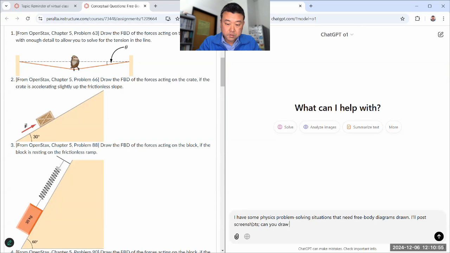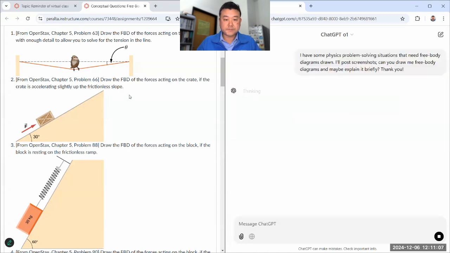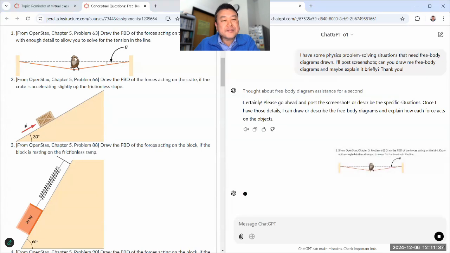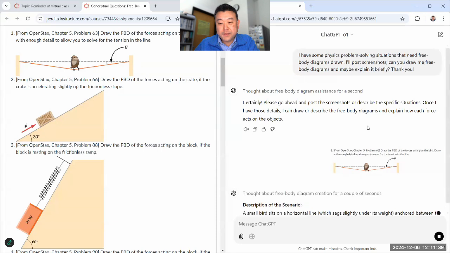Can you draw me free body diagrams and maybe explain them briefly? Thank you. I'll wait for the response and then paste this in. So let me paste that in and let's see how well it does. I think in the past it's done this one okay, but let's see.